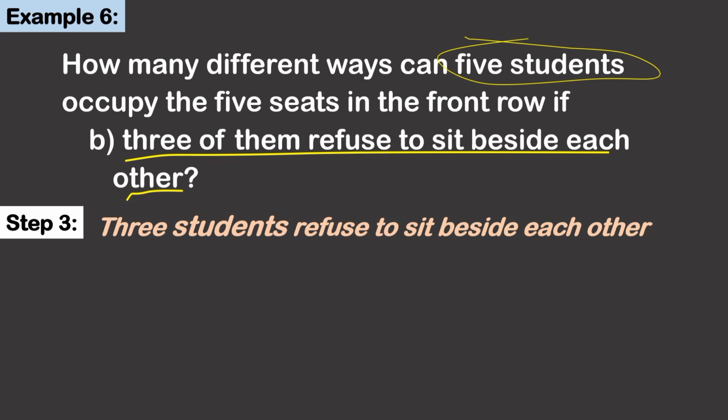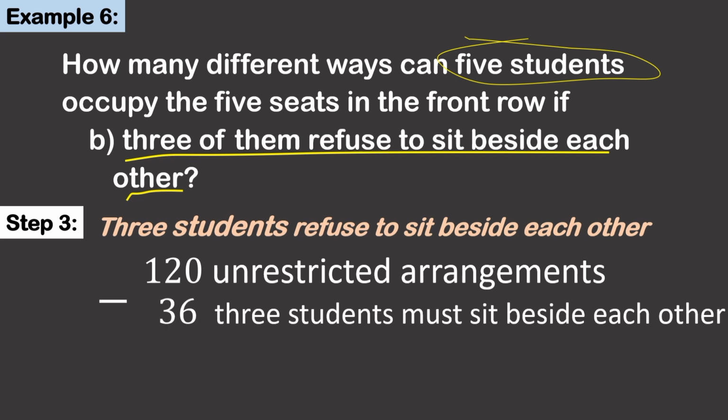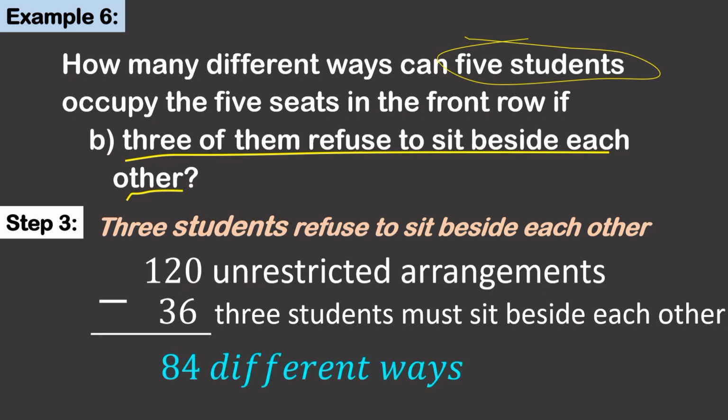Step 1, there are 120 unrestricted arrangements minus the result in step 2, 36 arrangements where 3 students must sit beside each other. Therefore, there are 84 different ways in which these 3 students refuse to sit beside each other.